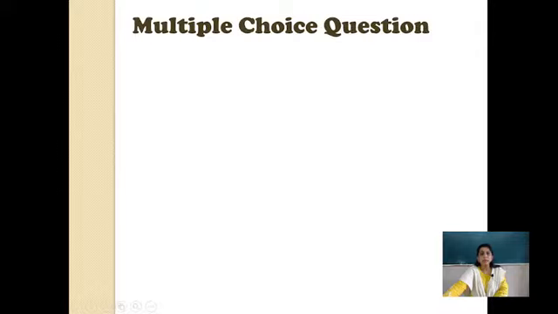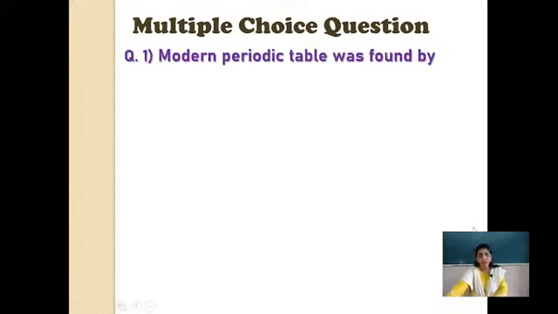Next, let us come to multiple choice. This I have explained to you only the modern periodic table structure and the starting. Our lesson has trends in the periodic table also that I will be taking a little later on. I have divided the lesson into 2 short topics. Whatever we have studied till now, let us go with a quick multiple choice question and answer session. So here is the first question in front of you. Modern periodic table was found by.